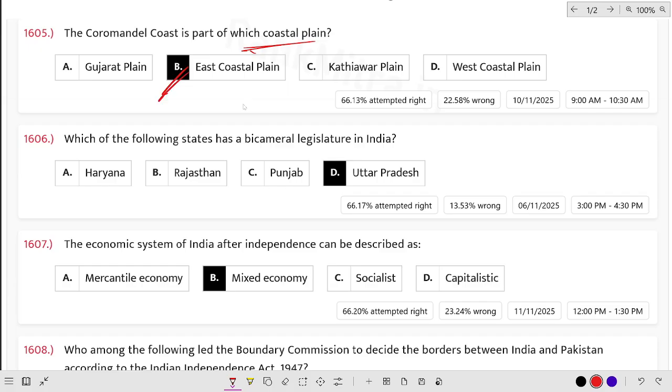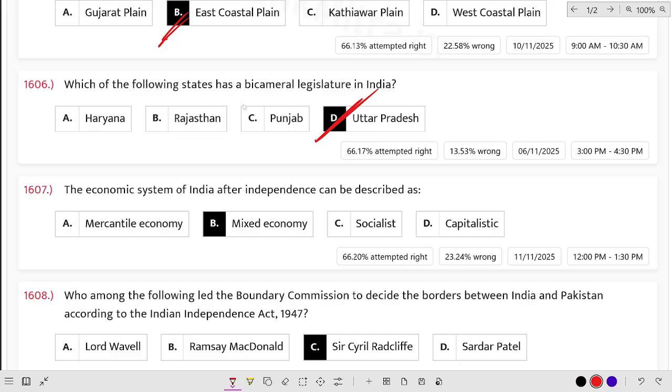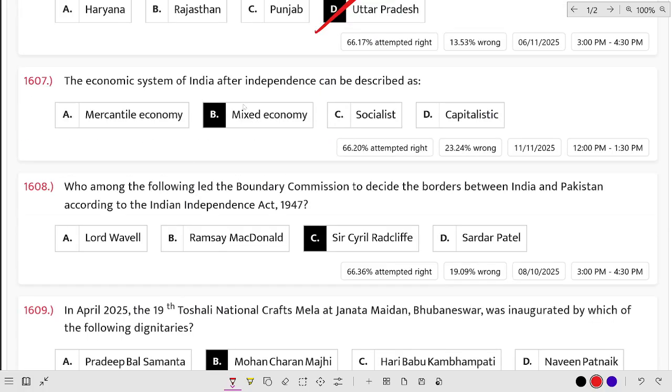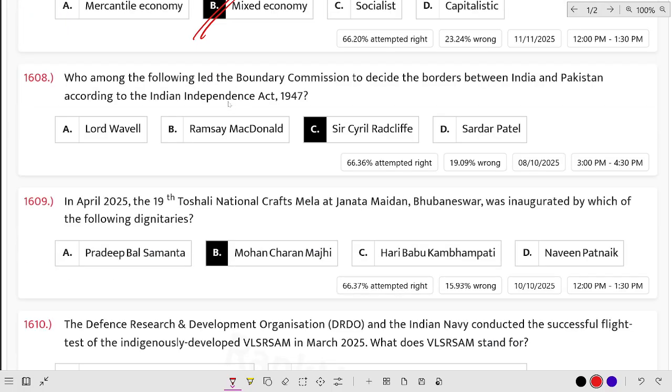Which of the following states has a bicameral legislature? It is Uttar Pradesh. The economic system of India after independence can be described as a mixed economy. India has a mixed economy.